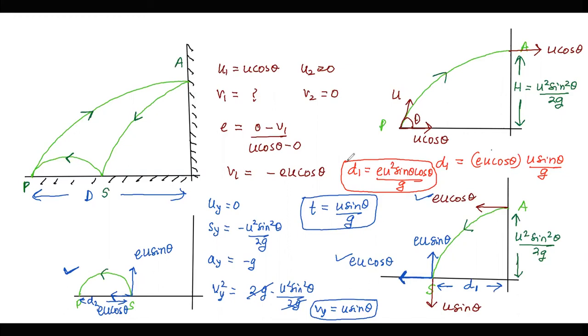Now for d2, we are solving this particular projectile. So if we solve this projectile with EU sine theta and EU cos theta, I'm drawing it one more time. So this is the part which we are solving for.